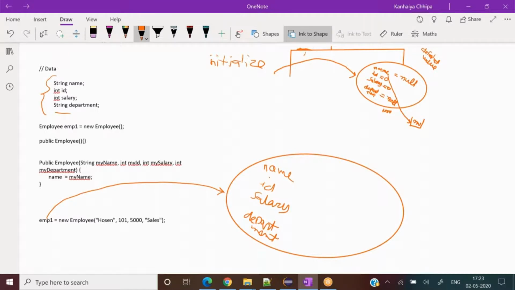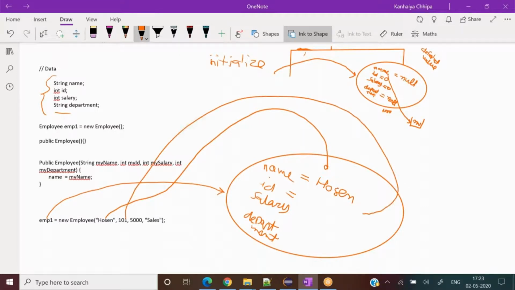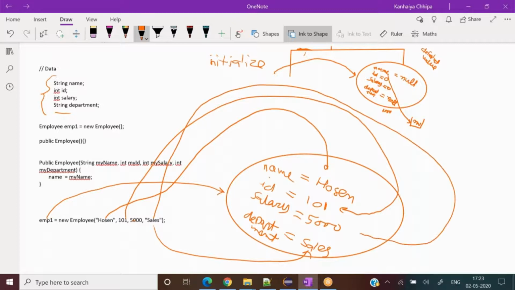Whatever name I have given here would go to this name, so name will become Hossein. The ID I have provided here will go here, and ID will be 101. Salary I have provided here, salary would be 5,000, so salary will go here. Department is sales, so sales will go here. Now we have provided everything to it. Can you see this, or do you have any problem understanding this so far?